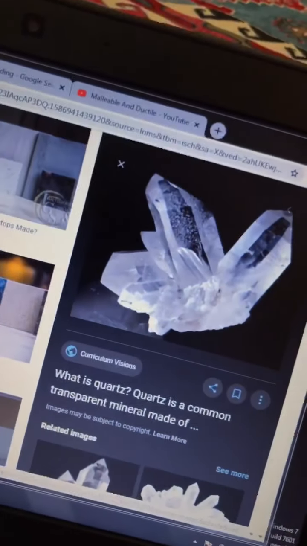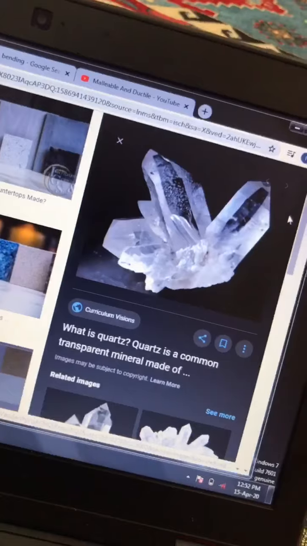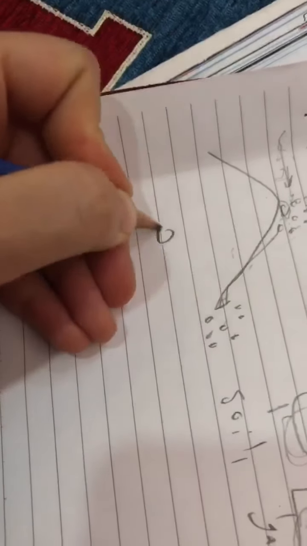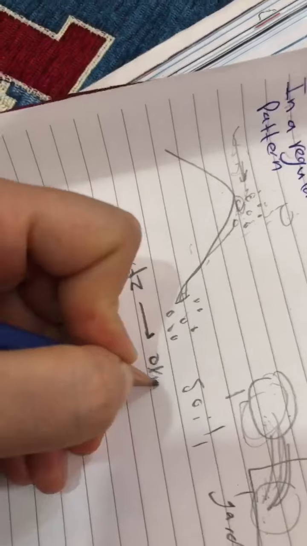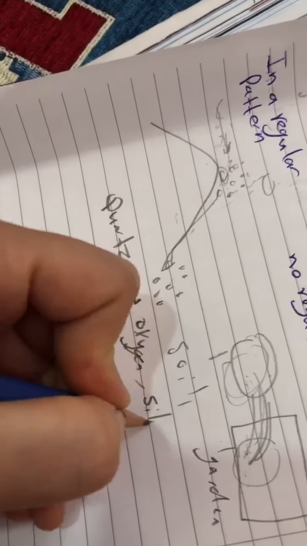So guys, I have this quartz, okay? When I have this quartz, I'm going to break it down into 1,000 pieces. They are made up of what? They are made up of two things. What are the things? So we say that quartz is made up of what? Oxygen and silicon.